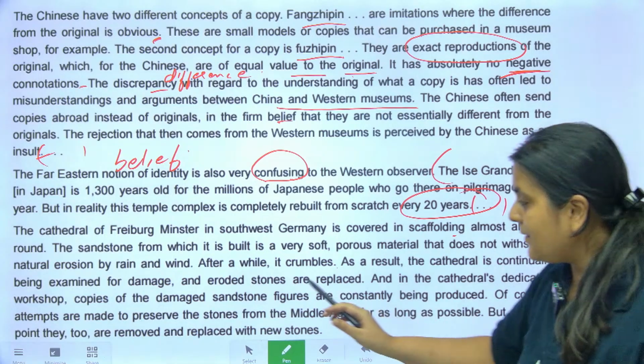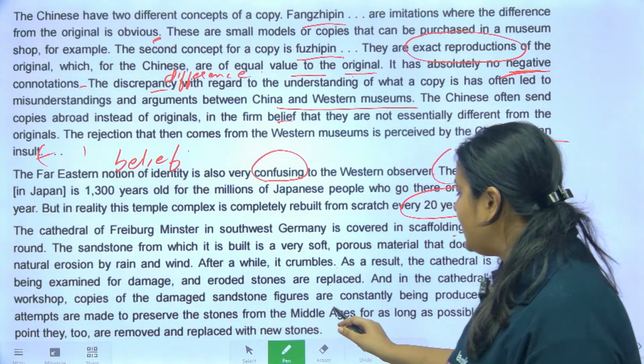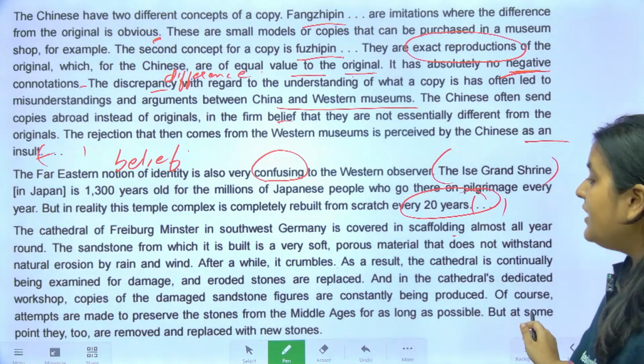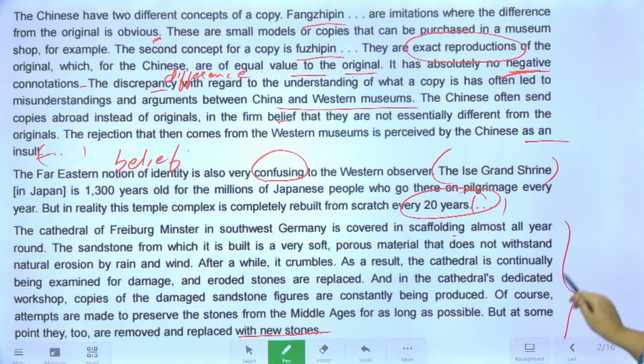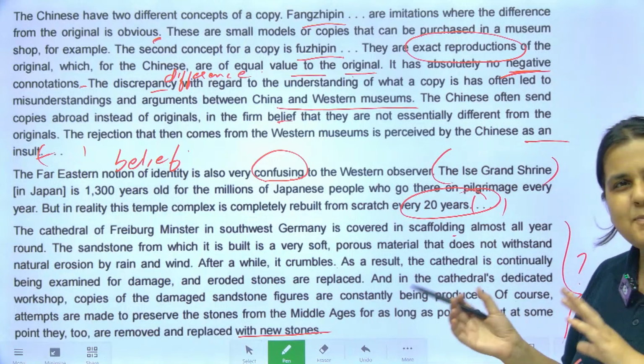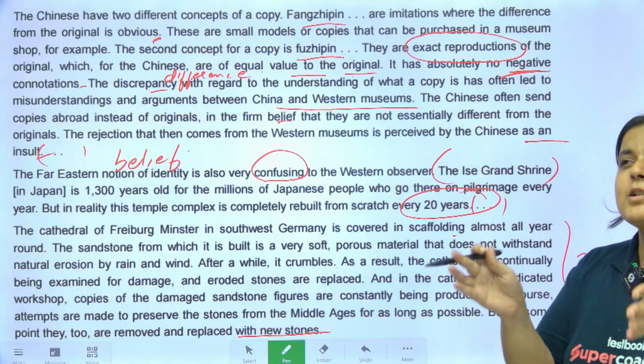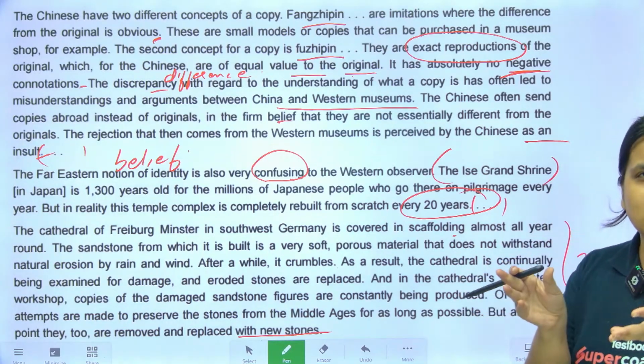Of course, attempts are made to preserve the stones from the Middle Ages for as long as possible, but at some point they are removed and replaced with new stones. अब ये example क्यों दिया है? We'll see. अगर इस पे question है, we'll come back and check. ज़्यादा मतलब घुसने की कोशिश मत करो, reread करने की कोशिश मत करो.